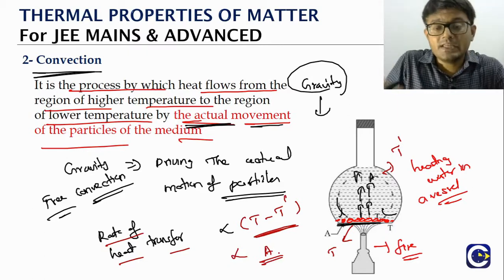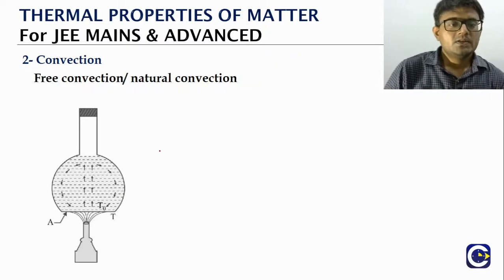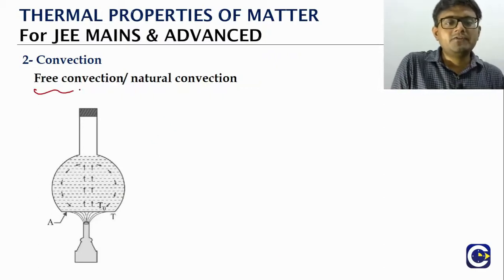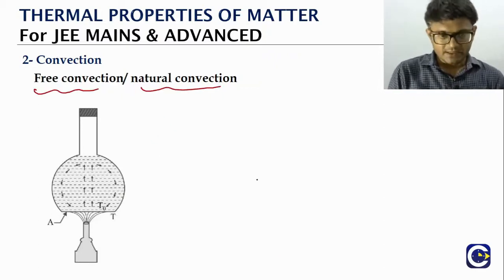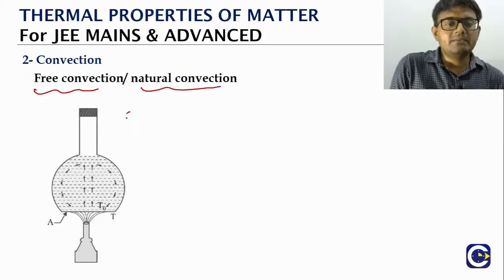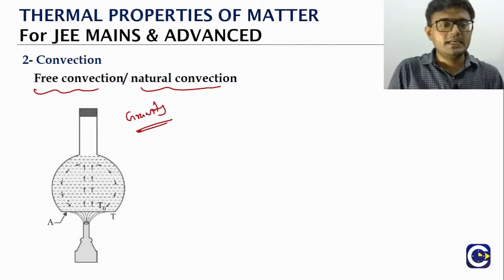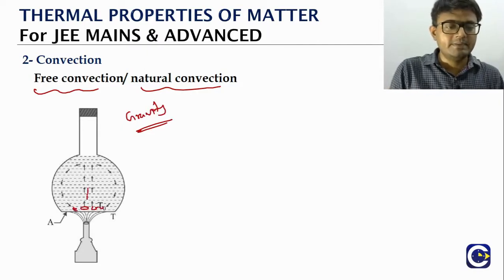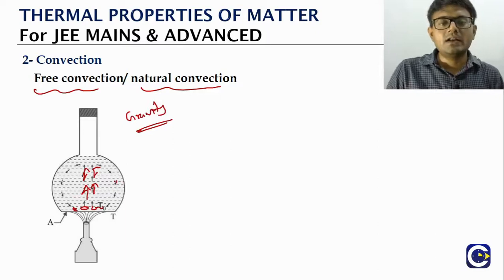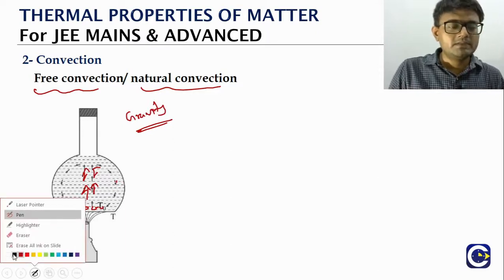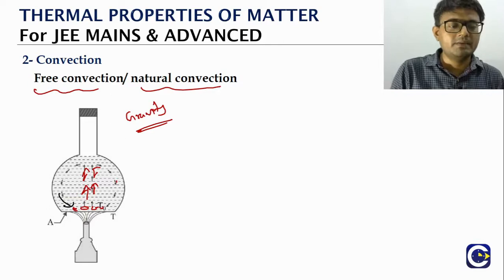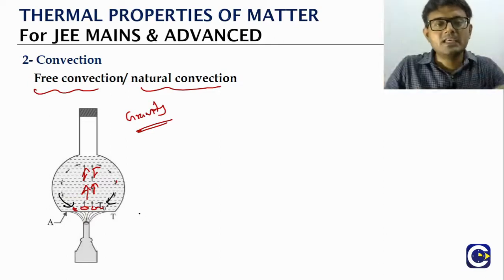And we will see some of the applications of this. So the concept of free convection or natural convection, what is it? It is driven by gravity. The layer of particles, as we explained, gets heated, which means their density will decrease, so they will be rising, and another cold layer of particles having a higher density will occupy the previous position, and this keeps repeating.